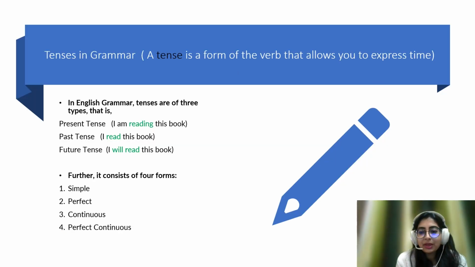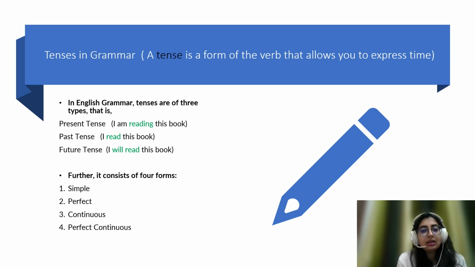So my first topic in grammar is tenses. We all have a bit of an idea about the tenses. So this is something which I have written as a definition here. Tense is a form of a verb that allows you to express time. So any verb that is helping you to express the time, that is what the tense is.